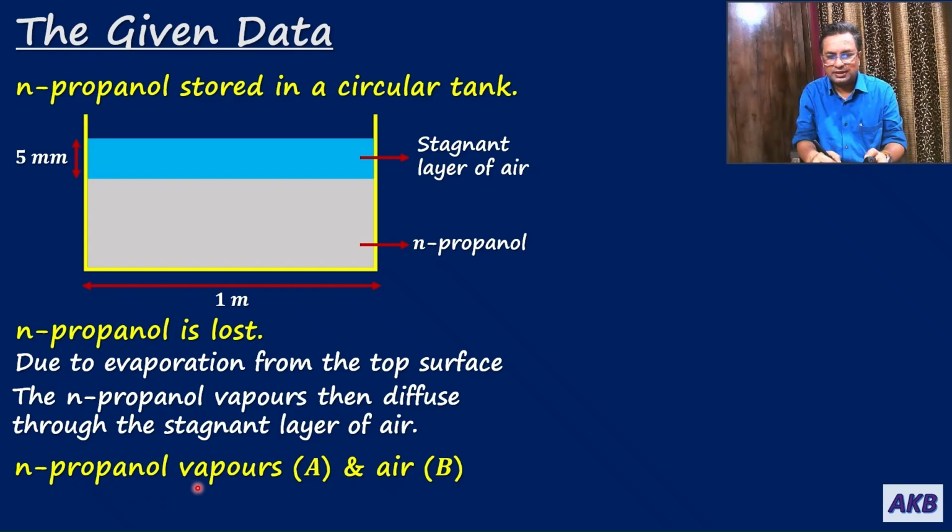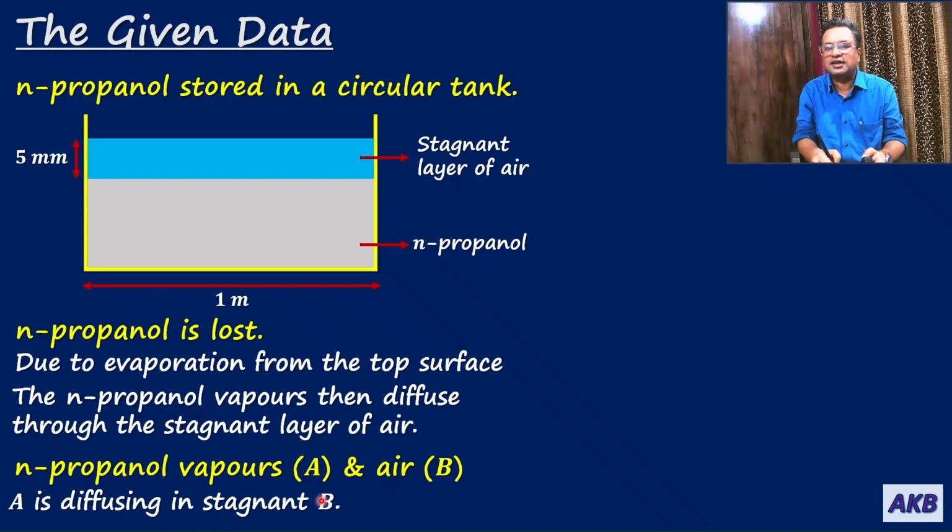N-propanol we are going to denote by A, and air we are going to denote by B. That means in this case two components are involved. One is N-propanol vapors and the other is air. So N-propanol vapors we are going to denote by capital A, and air we are going to denote by capital B. Since air is stagnant, this is a case of A diffusing in stagnant B, and accordingly we will be using the equations. The equation that is applicable for the case of gas A diffusing in stagnant gas B.